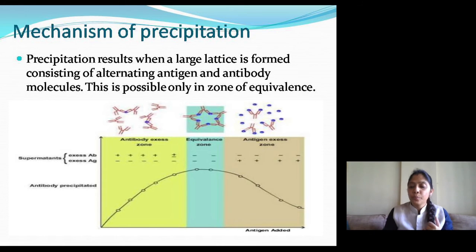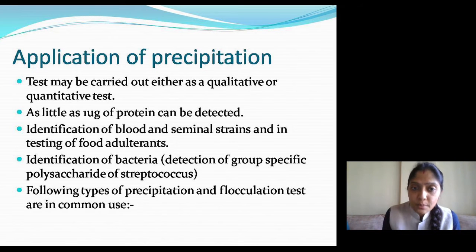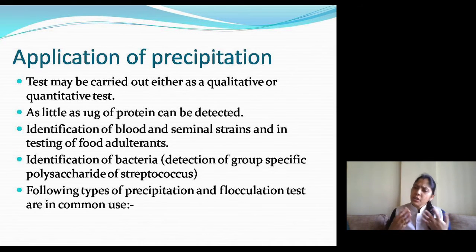Now we are going to discuss some of the applications of precipitation. This precipitation test may be carried out either as a qualitative test or a quantitative test. Now the question arises, what do you mean by qualitative and what do you mean by quantitative?